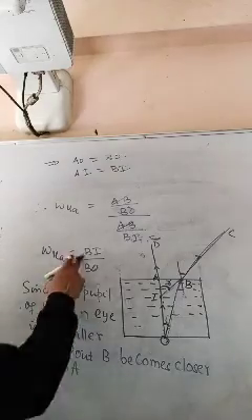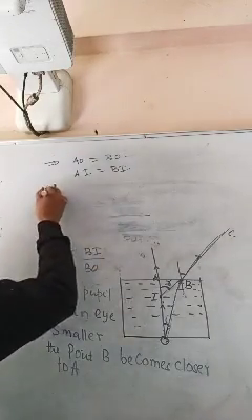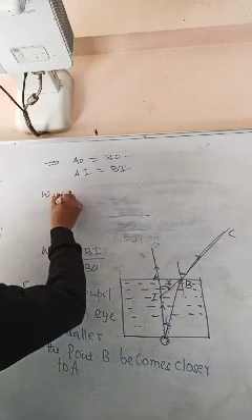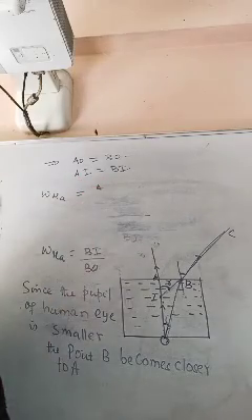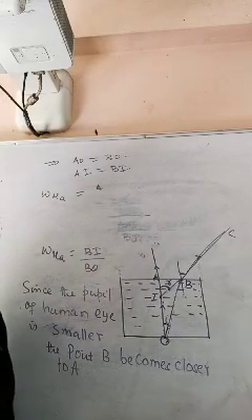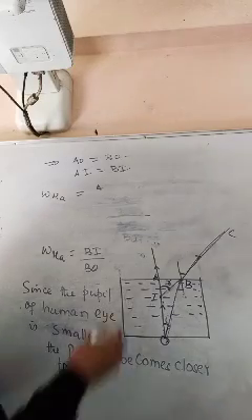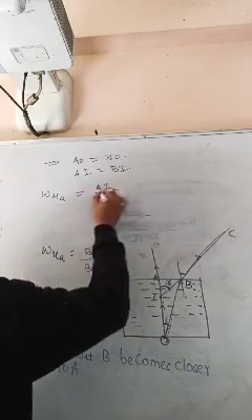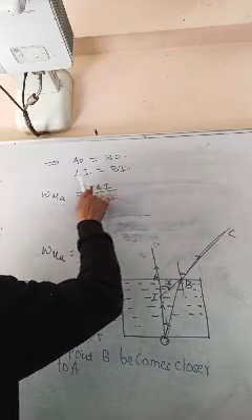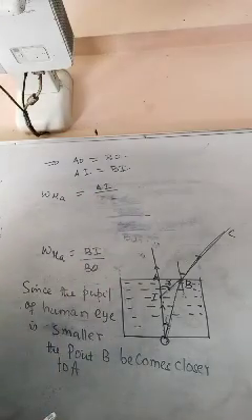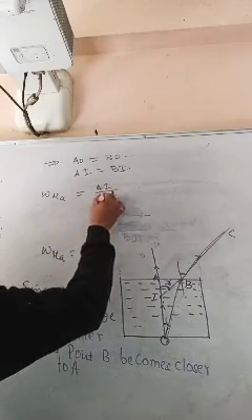So now if you put here the refractive index, BI becomes AI, BO becomes AO.